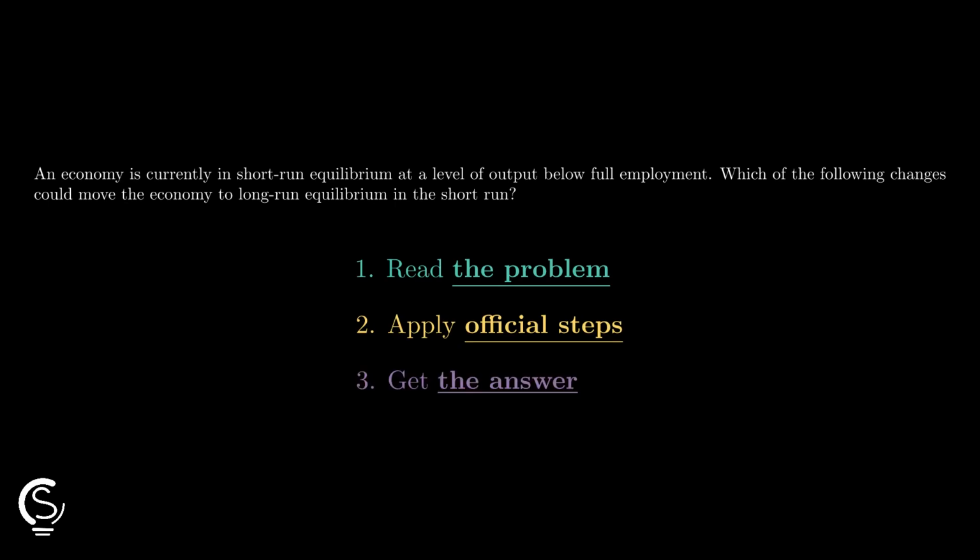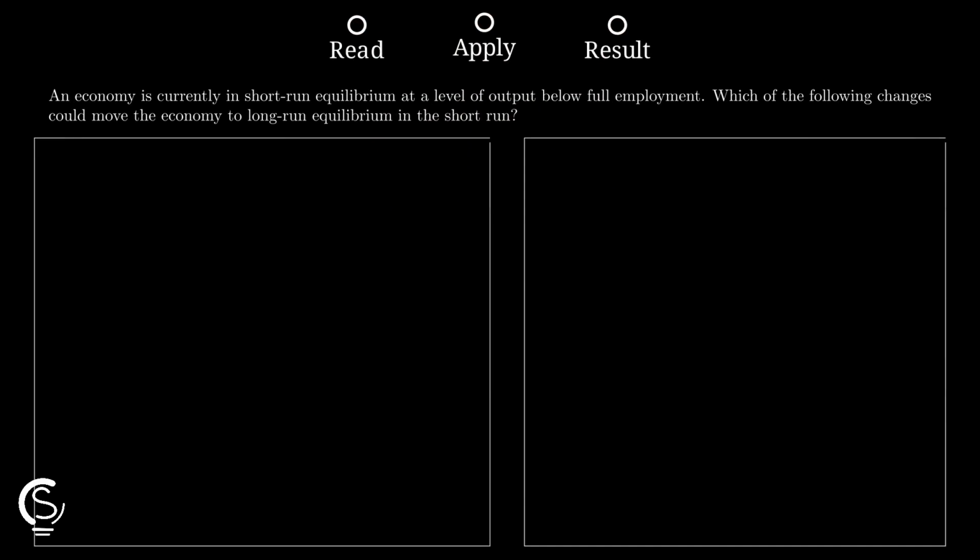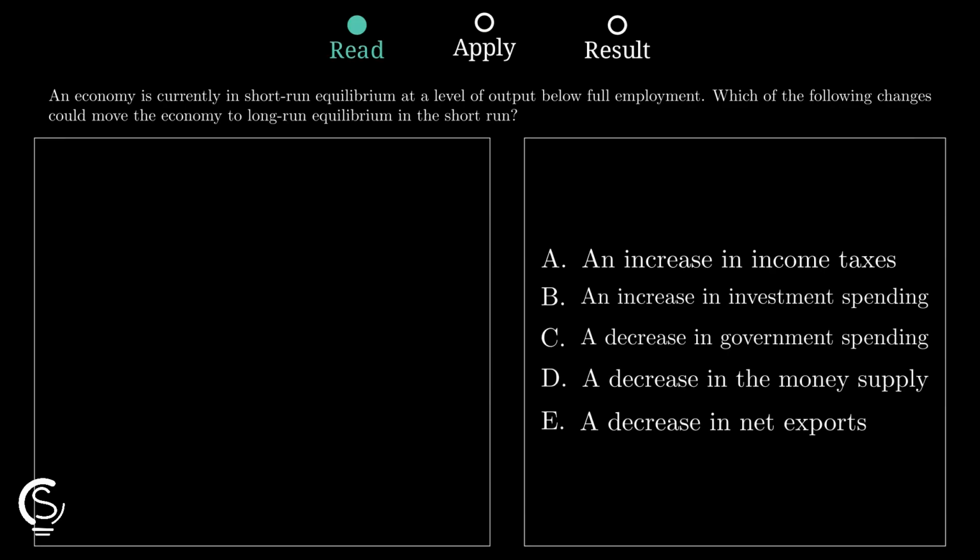Economy below full employment means one move should push output back up fast. And this question is really asking which change boosts aggregate demand enough. The economy starts in short-run equilibrium, but output is still below full employment. So there is a recessionary gap, and the fix must increase total spending, not shrink it.